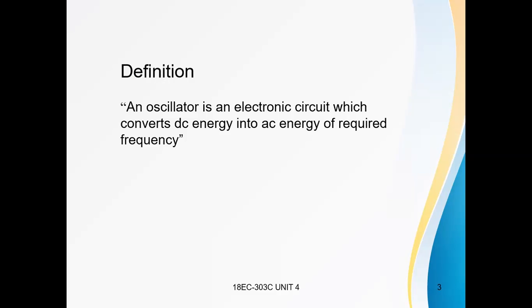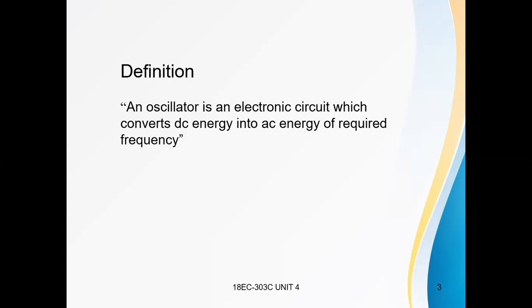One more point: in amplifiers, there will be feedback. What does feedback mean? Connecting a part of the output to the input is called feedback. Feedback is of two types: positive feedback and negative feedback. I already discussed what positive and negative feedback are in my previous videos.